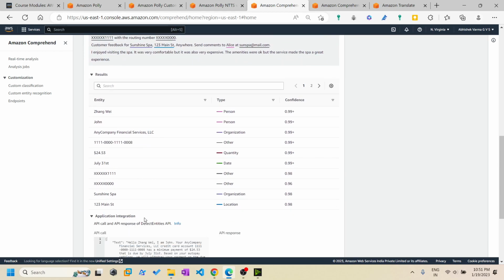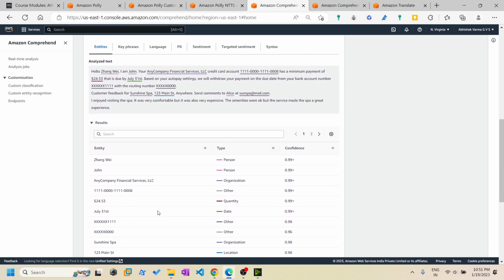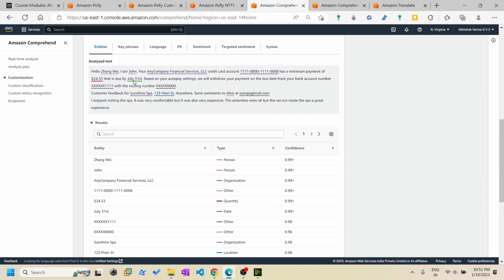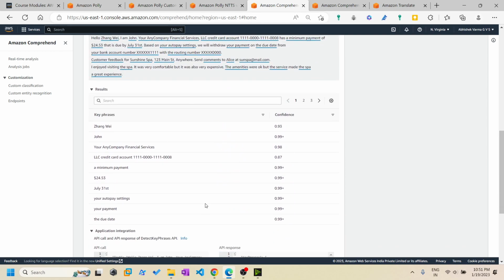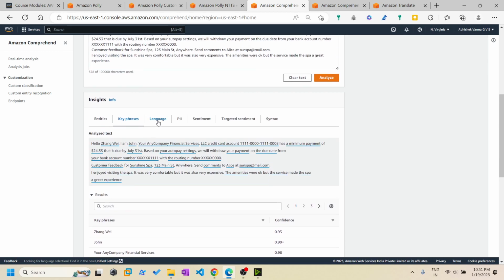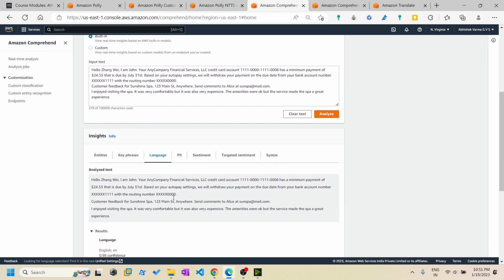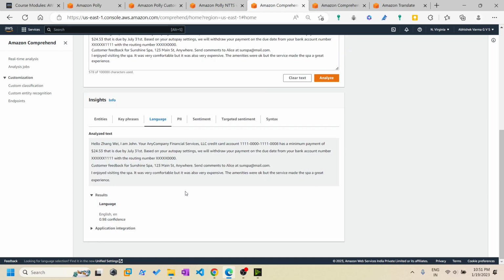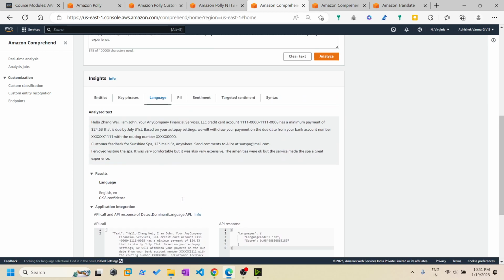So these are some of its steps. For custom, companies mostly use the APIs to make it much faster and easier. These are the key phrases used throughout this example text, and this was the language. It was English, which was detected by AWS Comprehend.